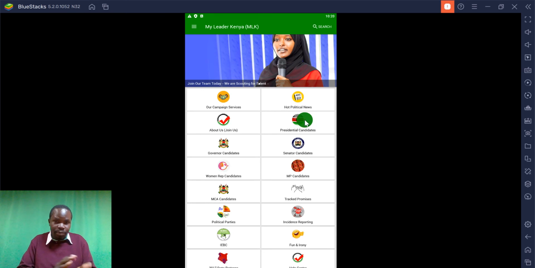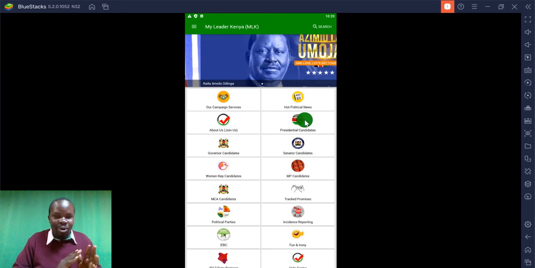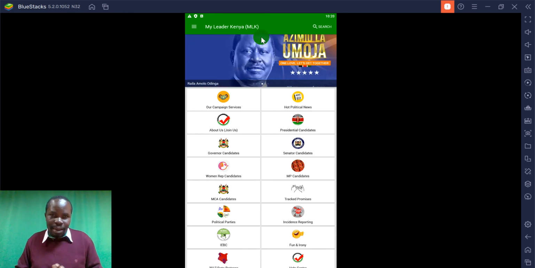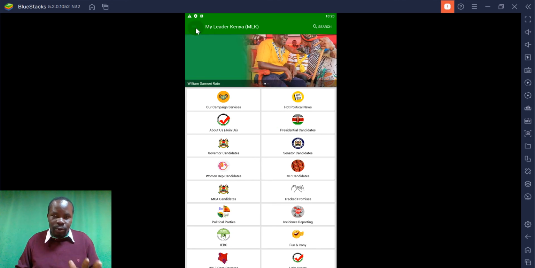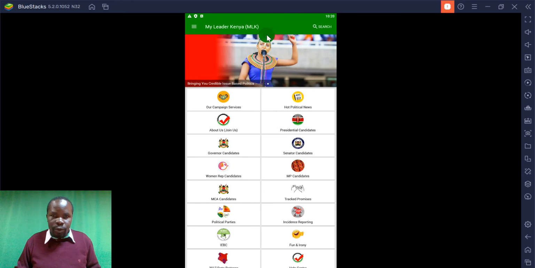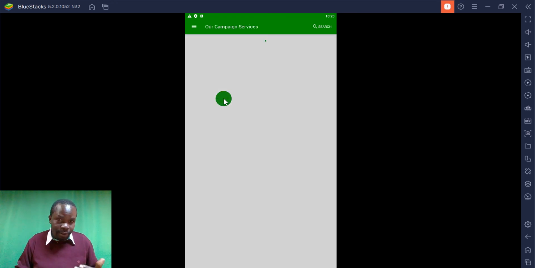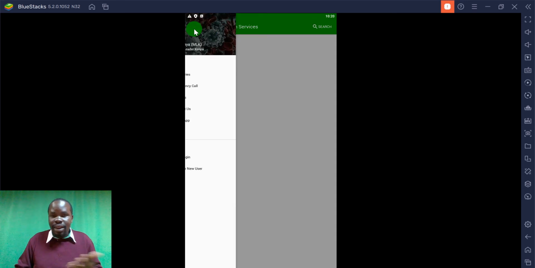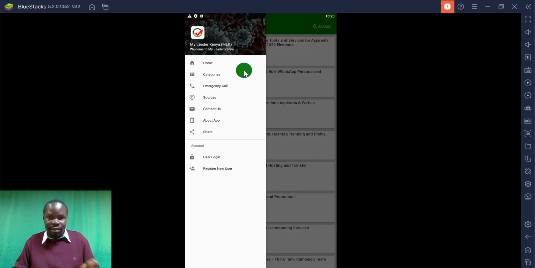The mobile app is pretty simple. I know already so many people are talking about the mobile app. So once you're on Play Store, just go download My Leader Kenya or MLK. So here are just the logos. Now here is the campaign services. The campaign services basically has all the tools that we give to the aspirants so that we can help them to run their campaigns. So it's quite interesting. You can find all the campaign services there.